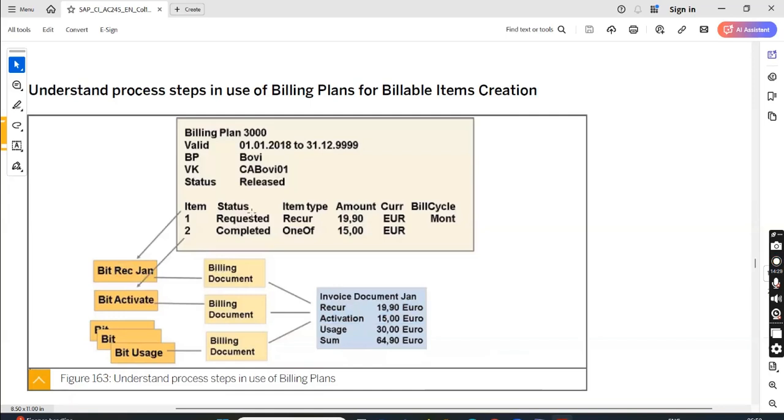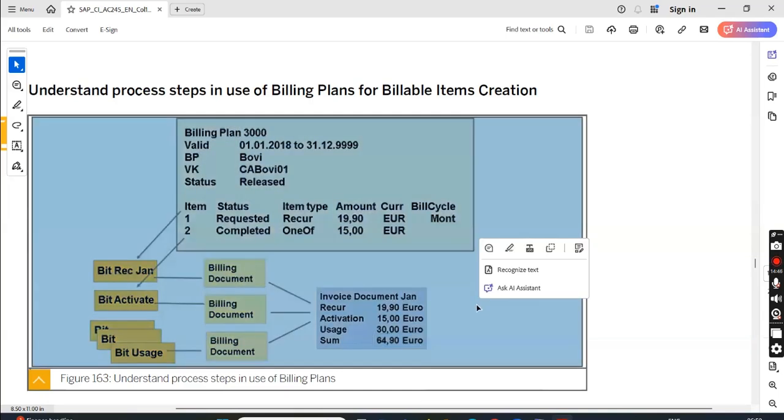Recurring and activation are coming from the billing plan number 3000. I'll create a billing plan also. I'll show you. It will get a number based on the number range, and then the usage is coming separately in CC, and all of them are invoiced together, sum 64.90. Okay, this is how the billing plan works.